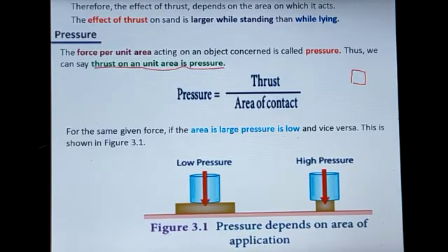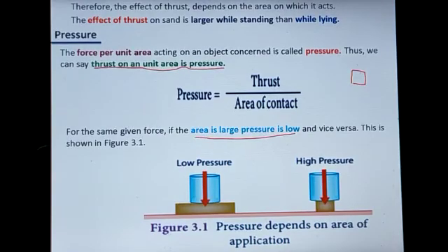That means on how much surface area the thrust is going to act or be applied. For the same given force, if the area is large, pressure is low. So it is inversely proportional. The effect of pressure and the area of contact are inversely proportional. If the area of contact becomes larger, the pressure will get lower. The same amount of force we can apply on two different areas.